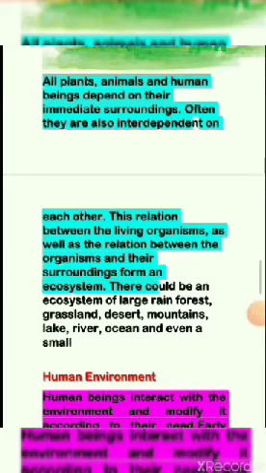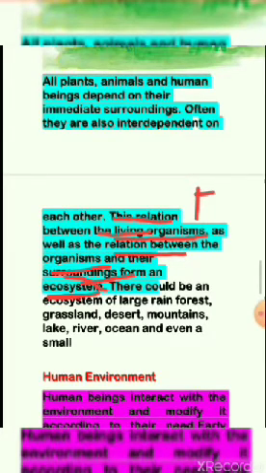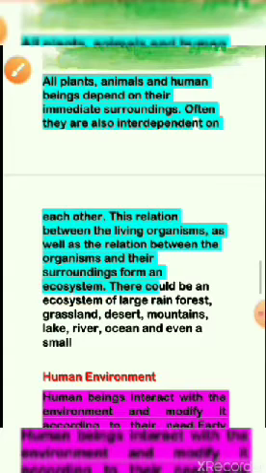Here we will study the ecosystem. What is an ecosystem? Ecosystem is the relationship between living organisms and their surroundings. Simply, we can say the ecosystem is the relationship between living organisms as well as the relationship between the organisms and their surroundings.